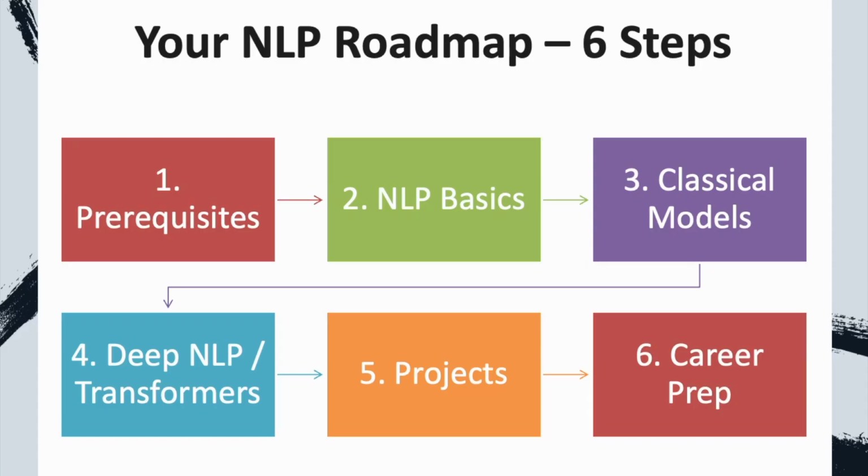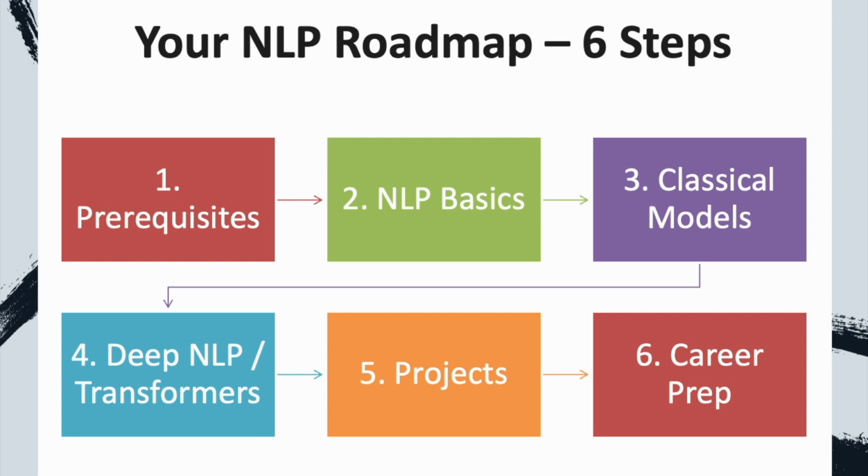Here is the step by step structure we will follow. Step 1 is prerequisites. Prerequisites are Python, NumPy, Pandas, and regex. Then step 2 is core NLP, which consists of tokenization, vectorization, text cleaning. Step 3 is classical ML based NLP like naive Bayes and logistic regression.